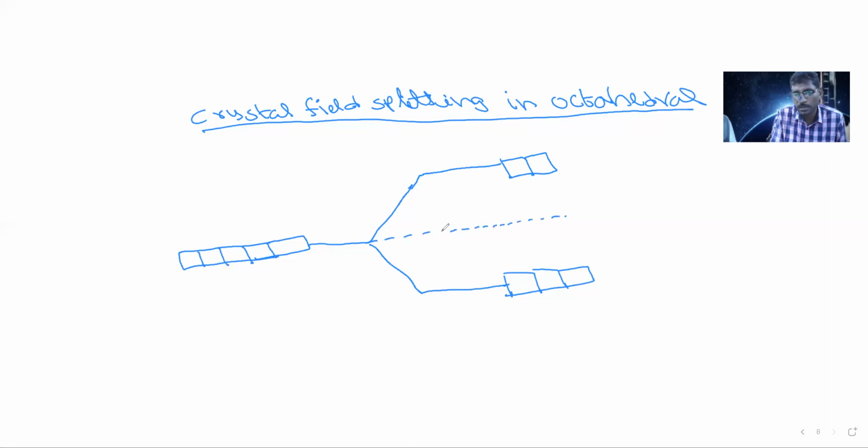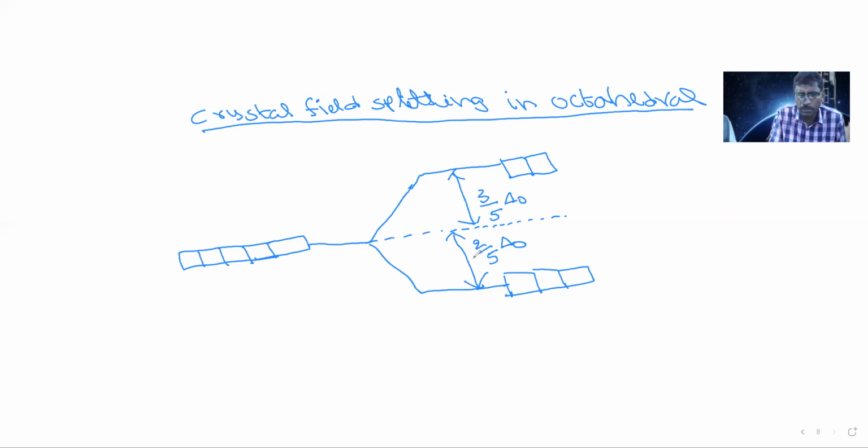Compared with it, three orbitals have lower energy and two orbitals have higher energy. The lower energy value will be 2 by 5 delta O. The crystal field energy is denoted with delta O, where O represents octahedral. The above orbitals' energy will be 3 by 5 delta O.